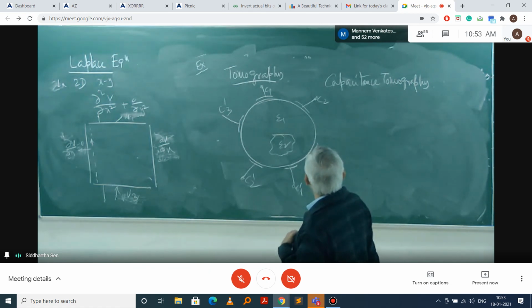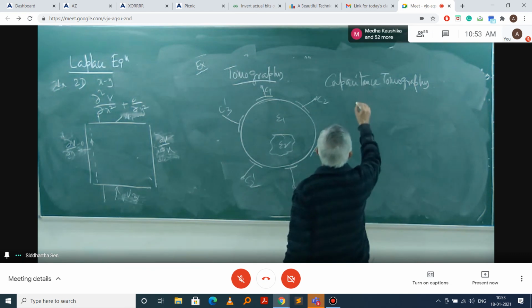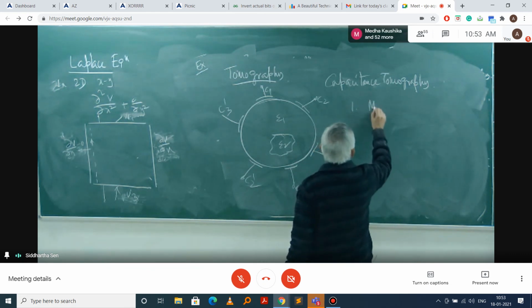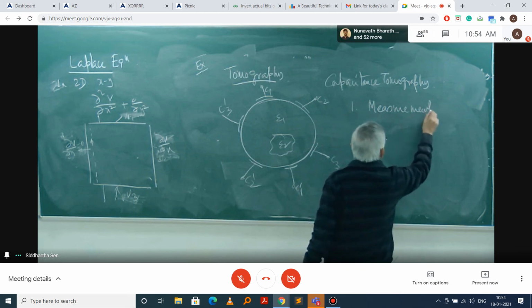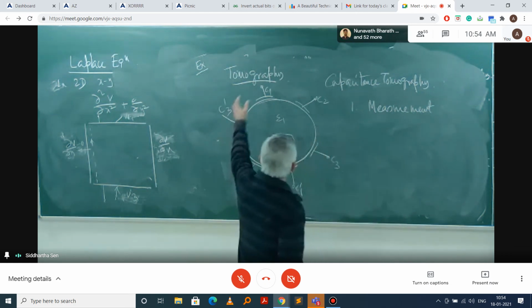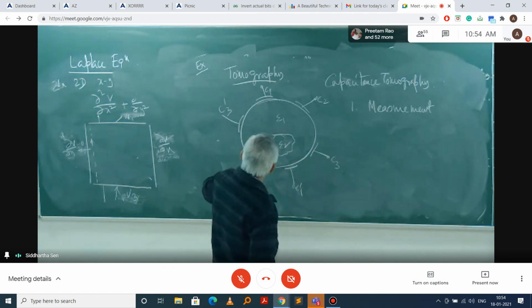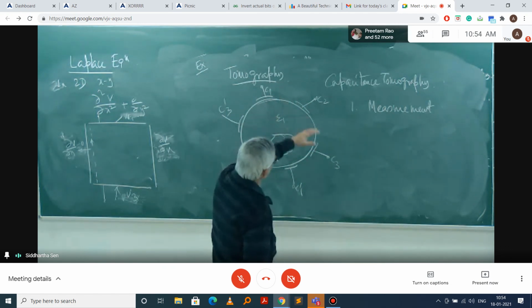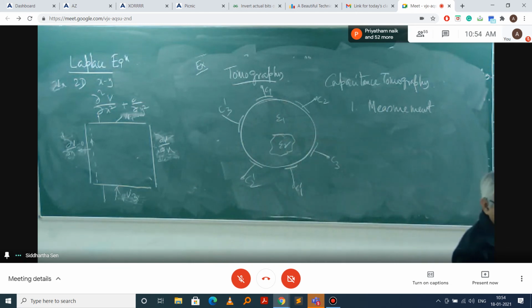But what I wanted is that one part is called measurement. That means you measure all possible ways, C1, C2, C1, C3, C1, C4, C1 dash, like this, and you get some sort of database.